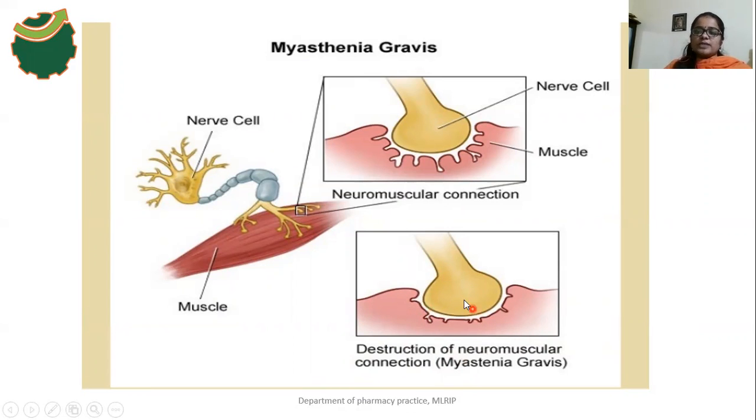Our immune system is activated and mistakenly produces those antibodies. Those antibodies damage the neuromuscular connections. As a result, there is no communication between the nerve cells and muscle cells, a blockade of neuromuscular transmission. There is no transmission of the signal from nerve cells to muscle cells, so there is no contraction of the muscle cells.